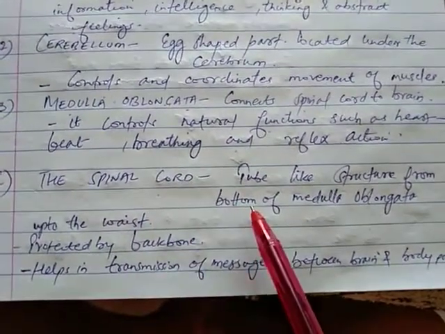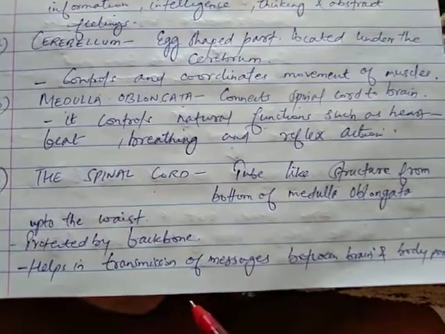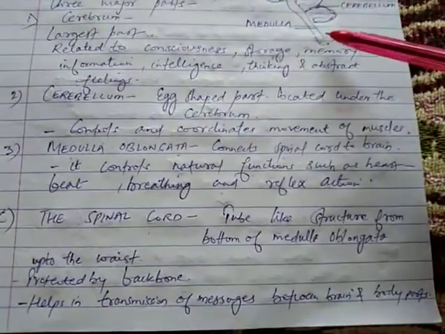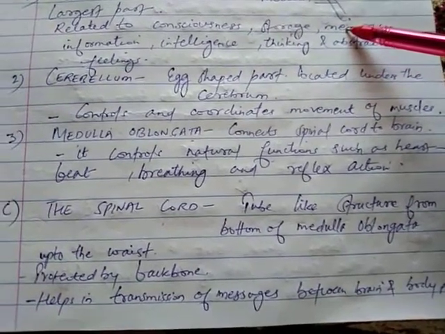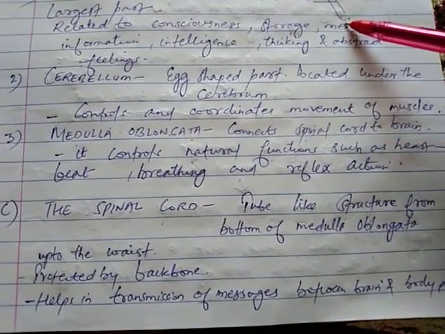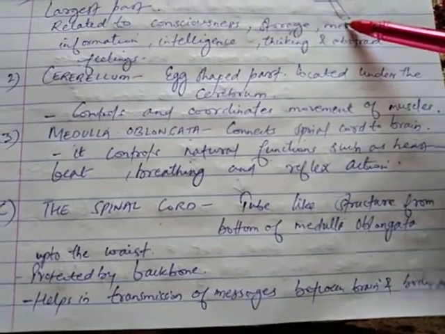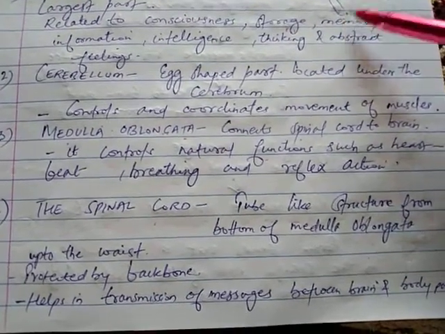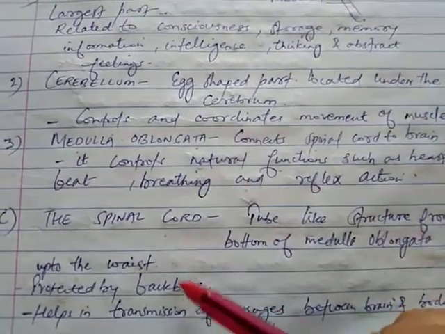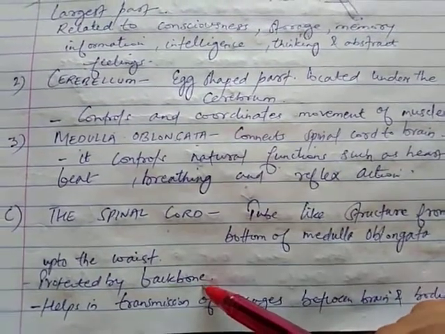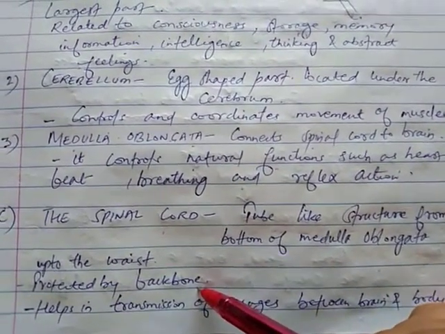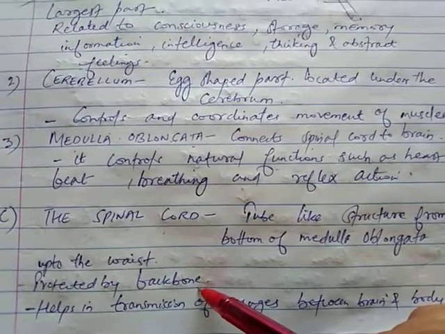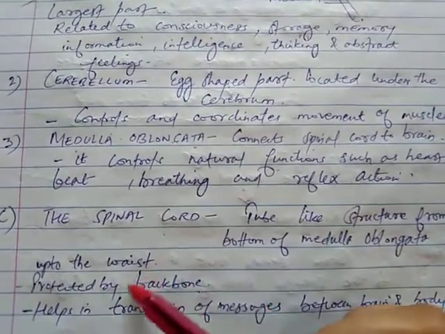You can see, it is a tube-like structure which starts from the bottom of the medulla oblongata and remains up to the waist, जो हमारी कमर है. This spinal cord is protected by the backbone. We all have a backbone, we are vertebrates. So the spinal cord is protected inside a structure known as the backbone.